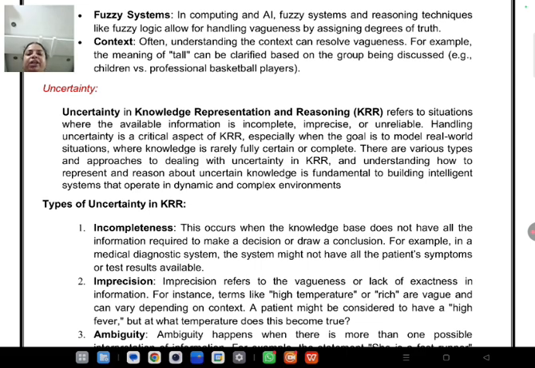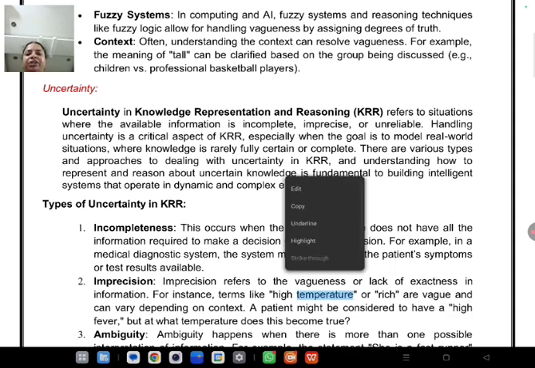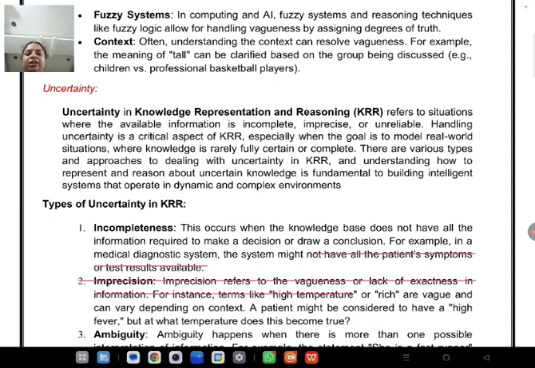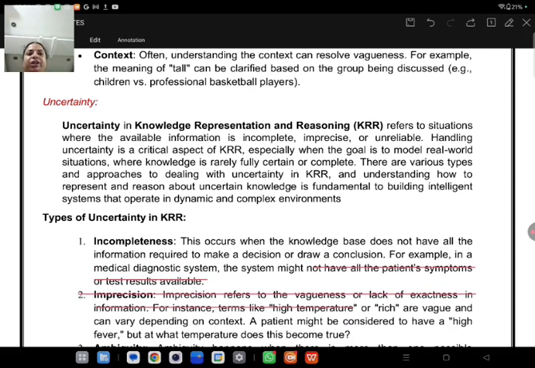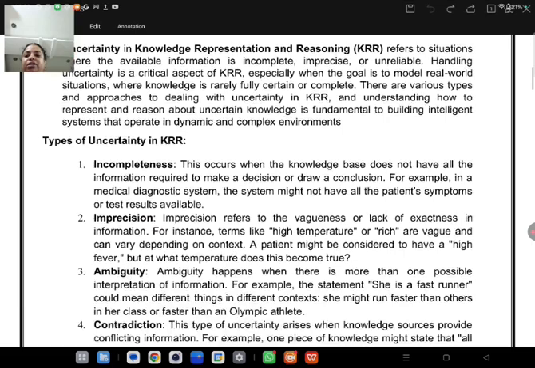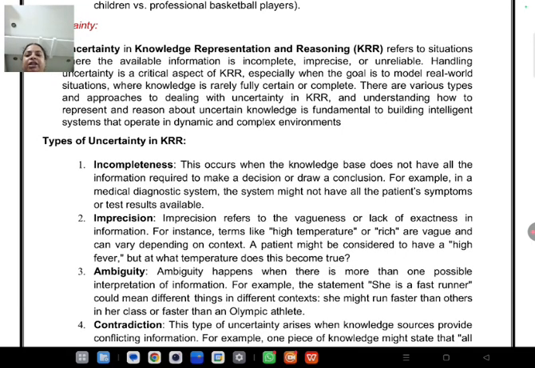Whenever we are dealing with critical aspects or critical situations, we require each and every piece of information to be precise, complete and reliable. So, with this in mind, we can check the types of uncertainty in KRR.